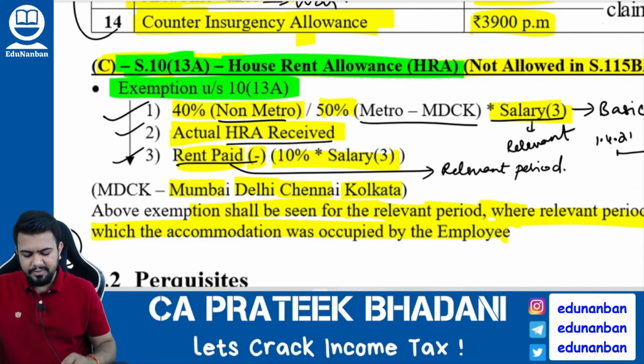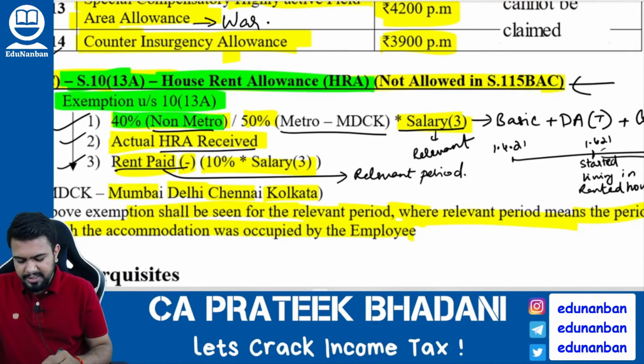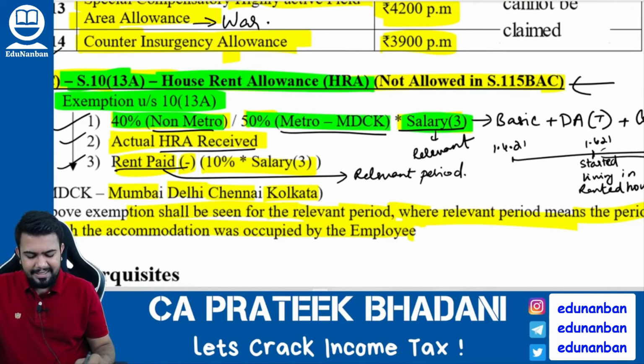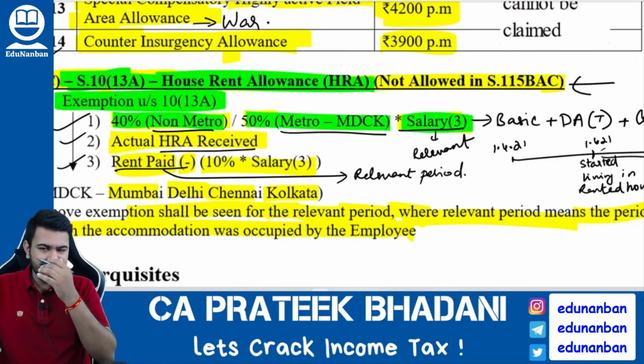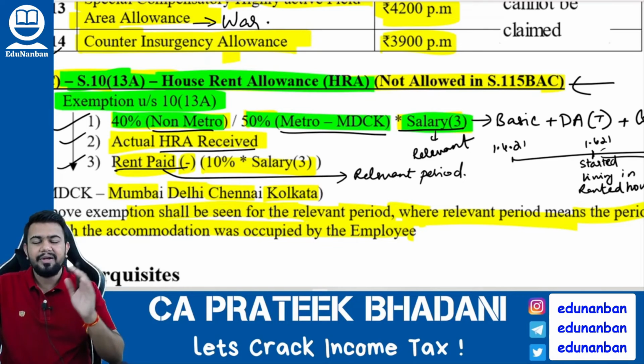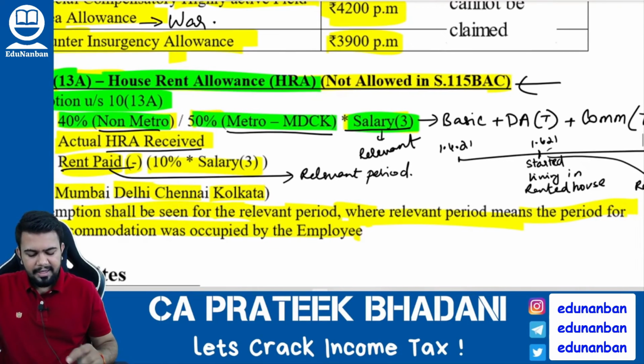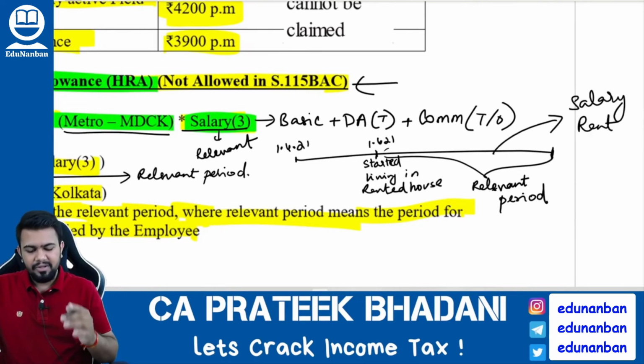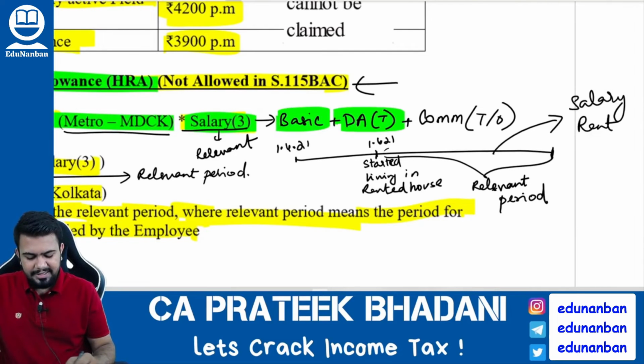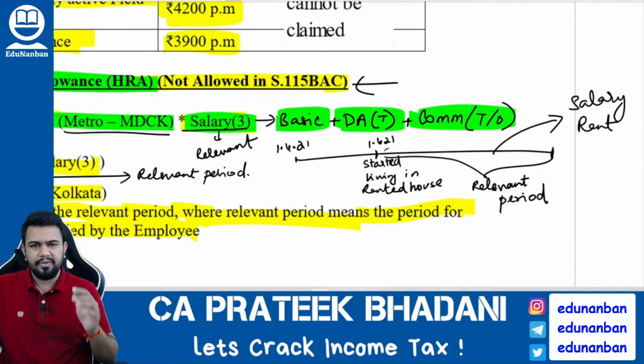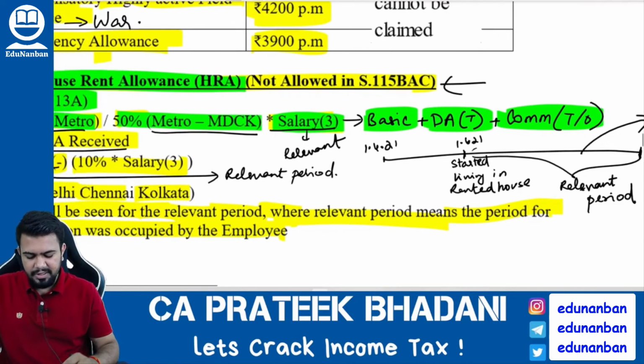How to calculate the exemption? Number 1, 40% or 50% of the salary. 40% in case of non-metro city, 50% in case of metro city. What is a metro city? Mumbai, Delhi, Chennai, Kolkata. Then how to calculate the salary? Here also salary means basic salary plus DA terms plus commission on turnover.